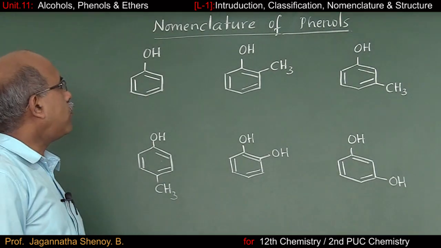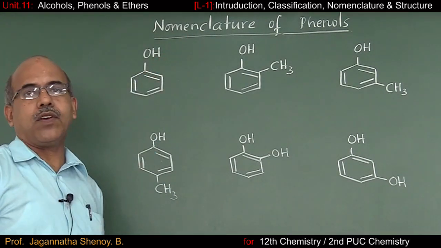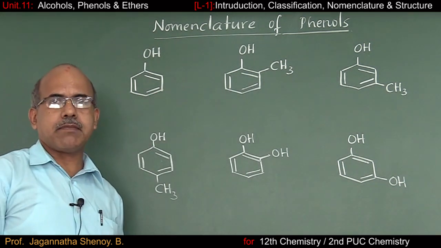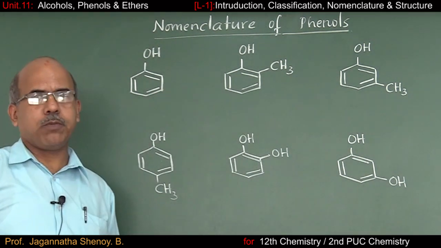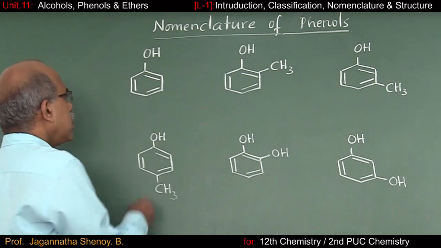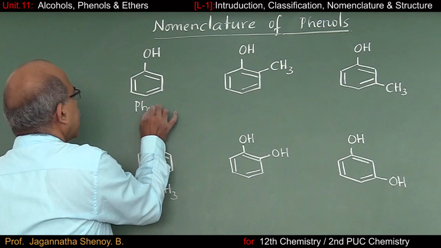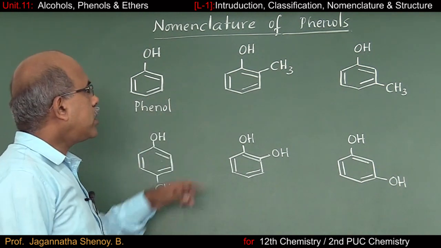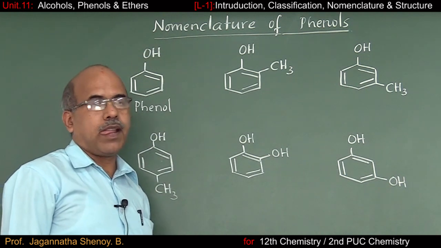Now we shall start from nomenclature of phenols. As usual, first I will go on writing common names, then we shall come to IUPAC names. So what is the common name of this compound? It is called phenol. Common name is phenol. What is the common name of this compound?